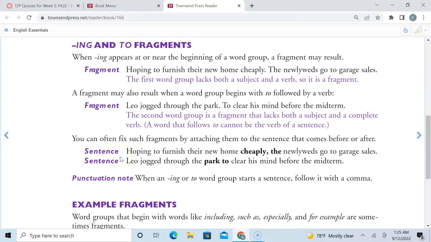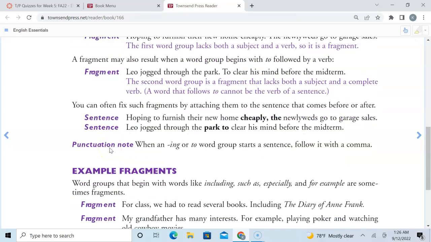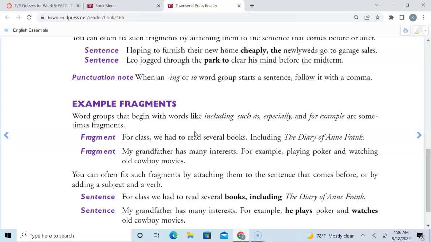And then down here, let's take a look. Oh, I kind of already did these, but this is how they fixed them. These up here: Hoping to furnish their new home cheaply, comma, the newlyweds go to garage sales. Good. And then Leo jogged through the park to clear his mind before the midterm. So these were just the correct ways that you could have done these two up here. So when an ing or a two-word group starts, this is a phrase, starts a sentence, follow with commas. And we do that. Hoping, ing, hoping to furnish their new home cheaply, comma, the newlyweds go to garage sales. Okay? And then here's some more examples.